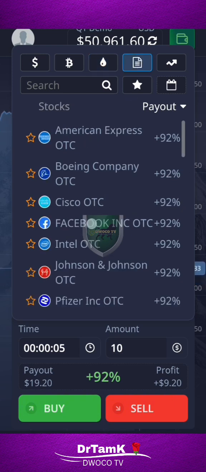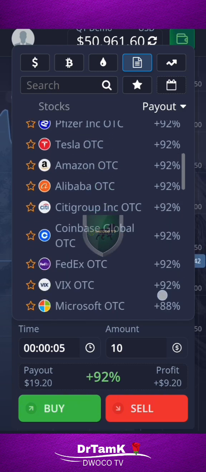And then if you click here, let's click on that. This is where we're going to see people, companies, institutions like Facebook. You can see Facebook here. You can see American Express OTC, Boeing company. This is an airplane, right? So this is where you're going to see companies that are selling their shares. They once sold their shares when they wanted to start.